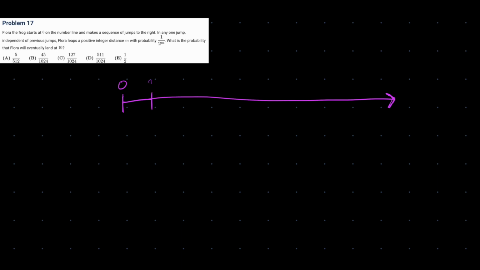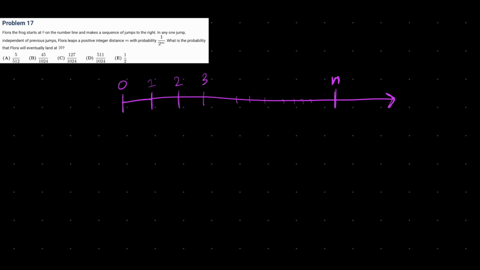So 10 seems like a pretty arbitrary number right now because this goes off infinitely. I'm going to look at what happens if she lands at n. Just some random point n. What is the probability of this happening? Because maybe we might get an expression in terms of n, plug in n equals 10, and then we're good to go.